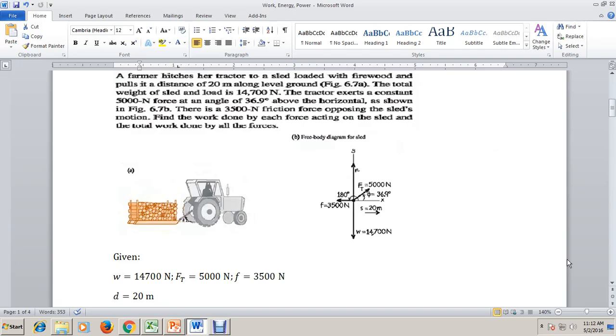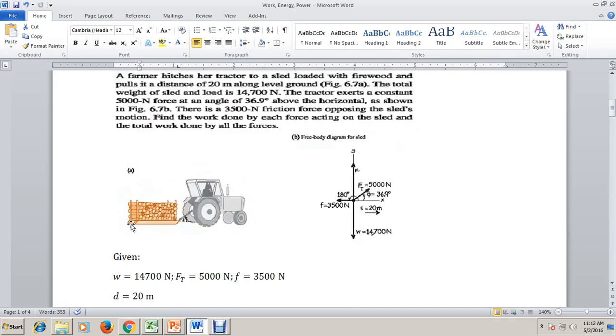Okay, so let us first identify what are those forces, as presented in the problem, that are acting on our sled. Obviously, one of the forces would be the weight of the sled, which is given in the problem as 14,700 newtons, which is directed downwards.